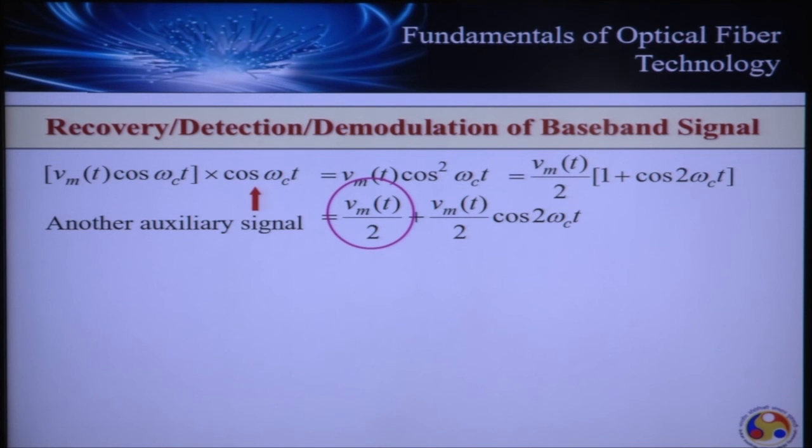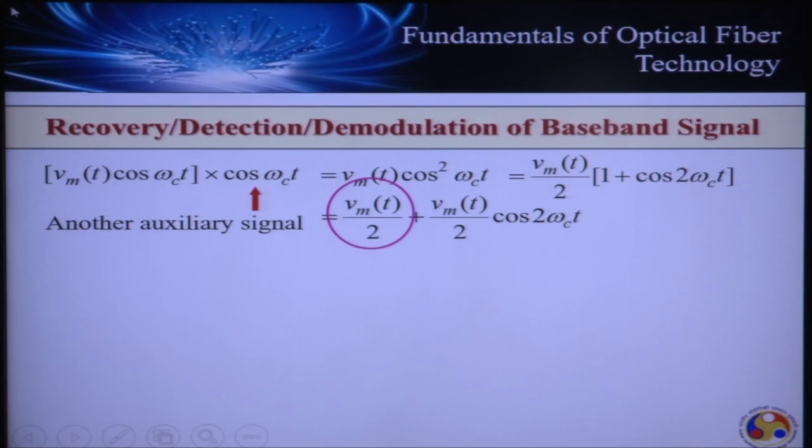If the signal which I am multiplying in is at omega c, the carrier frequency, the translation is centered at omega c. Now if I multiply this original signal with a cosine signal at 2 omega c, this will lead to a translation centered at 2 omega c. So let's try to understand that mathematically. To understand what is happening in the frequency domain, I need to take the Fourier transform of this one.